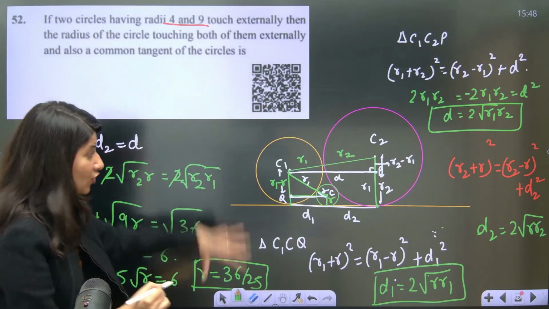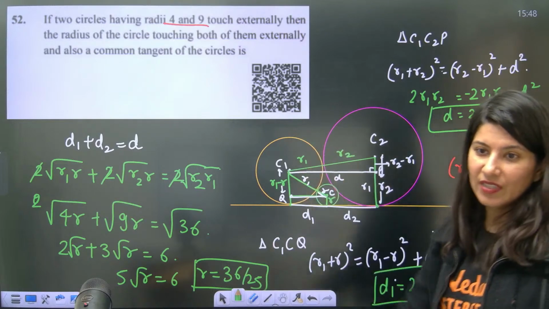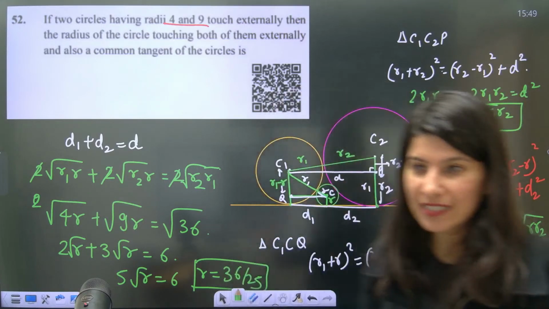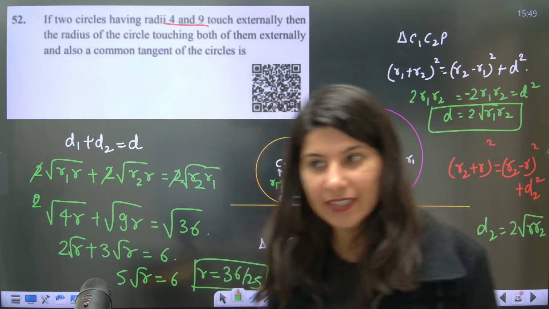So this is a subjective problem which we have just done, and you can do it just like this. All right, clear, perfect, got it, getting it.